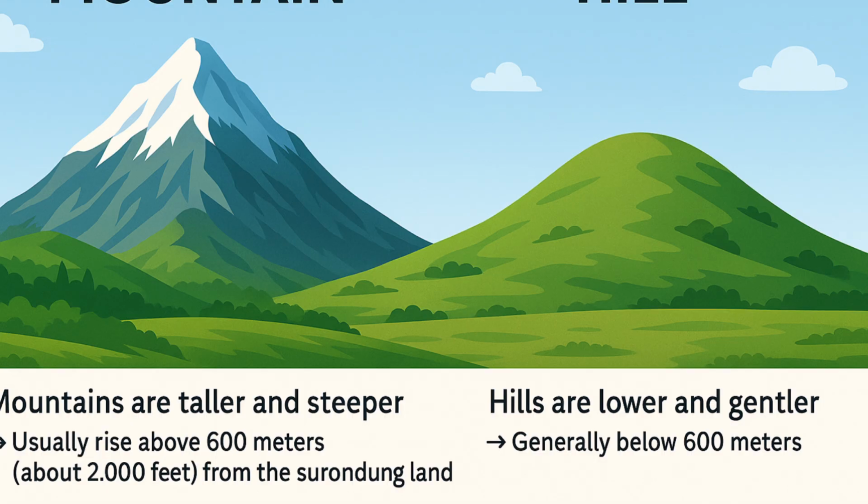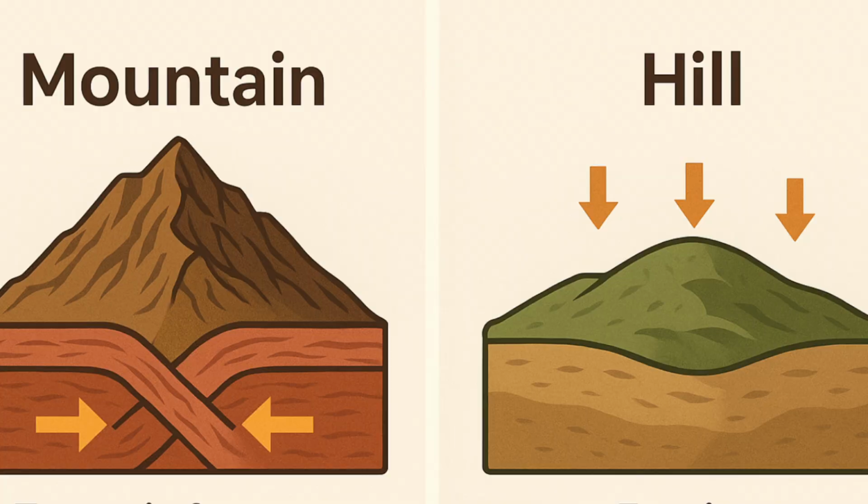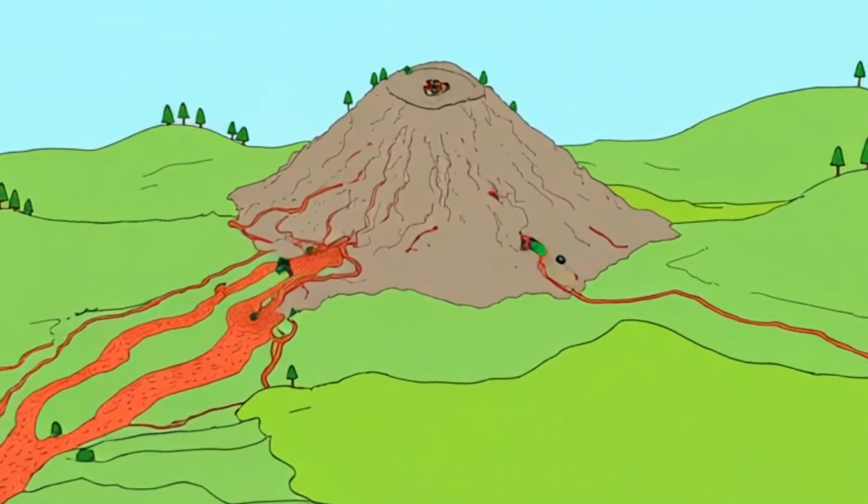Next, shape and slope. Mountains have sharp peaks and steep slopes. So these are the characteristics of mountains. And hills have rounded tops and gentle slopes. Formation is also important.